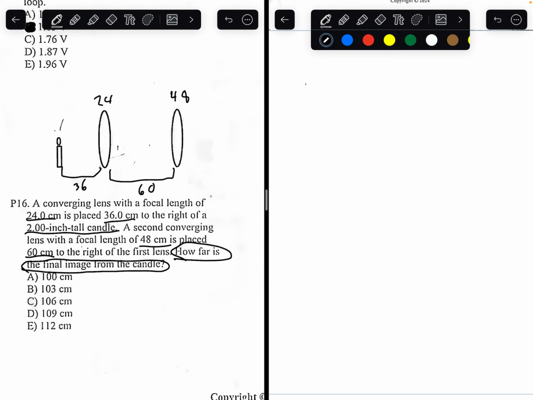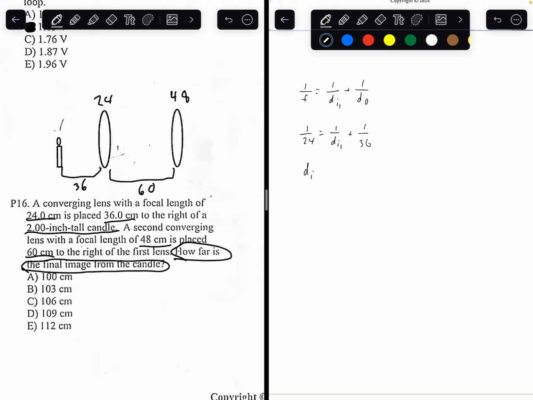So using the formula, 1 over the focal length equals 1 over the image distance plus 1 over the object distance. In this case, I'm doing it for the first image. So 1 over 24 equals 1 over di1 plus 1 over 36, because the distance between the candle and the lens is 36 centimeters, and the focal length of this lens is 24.